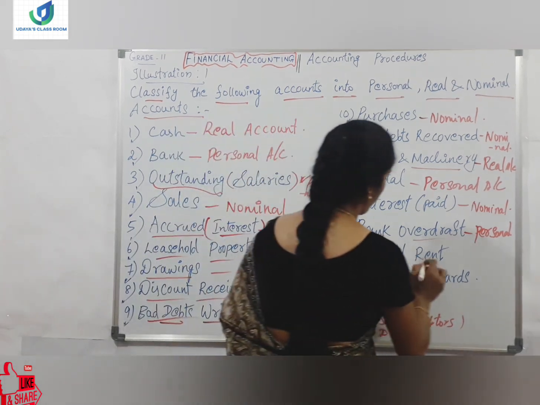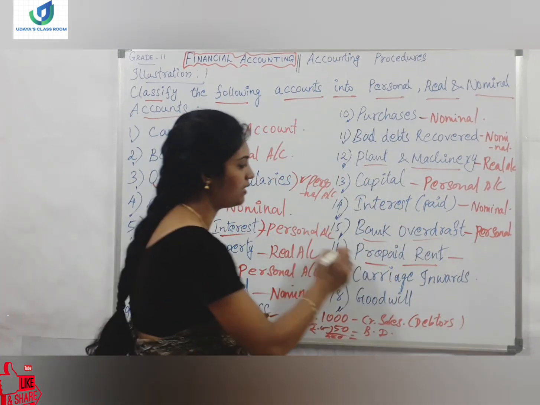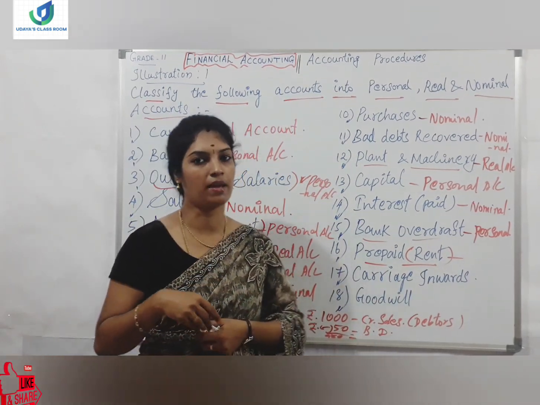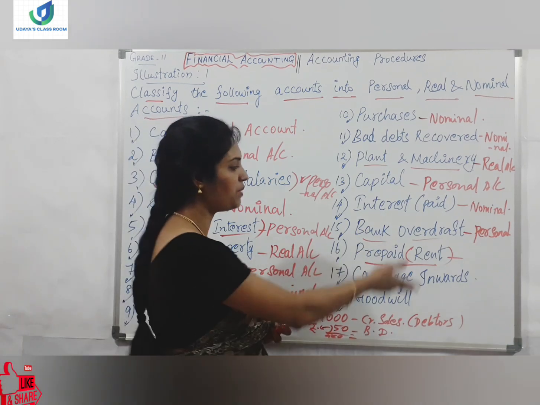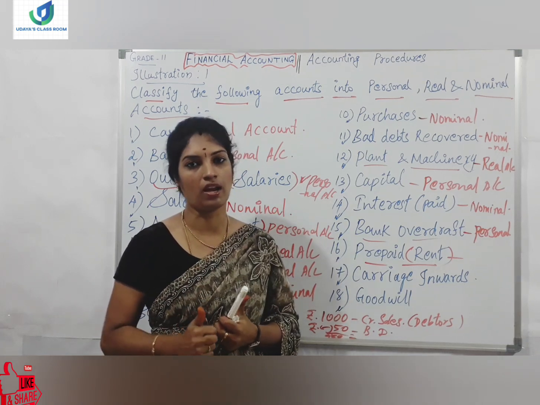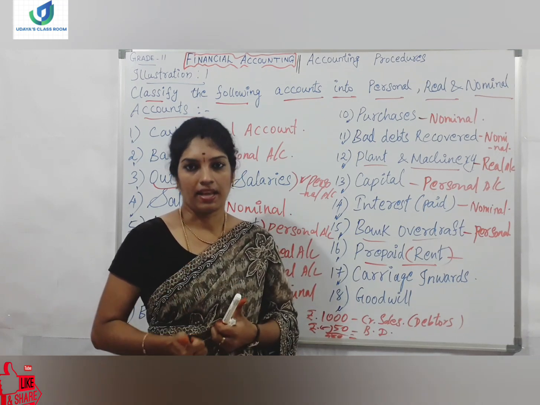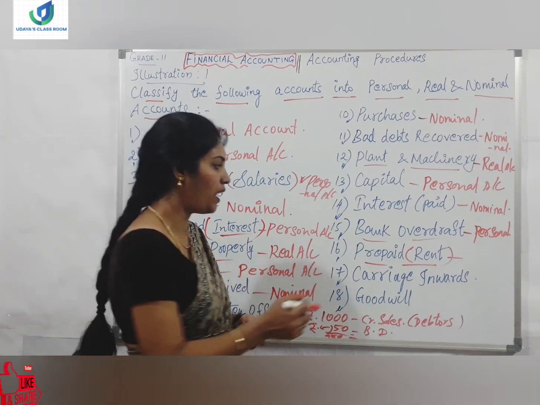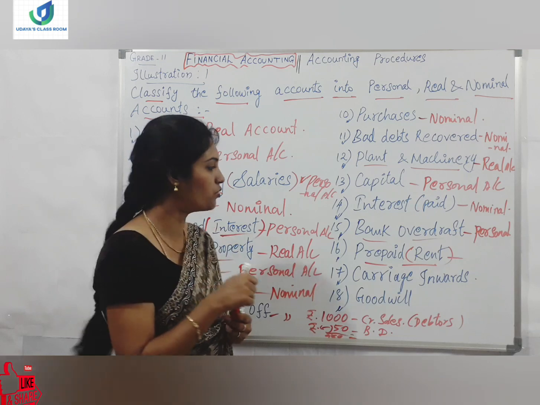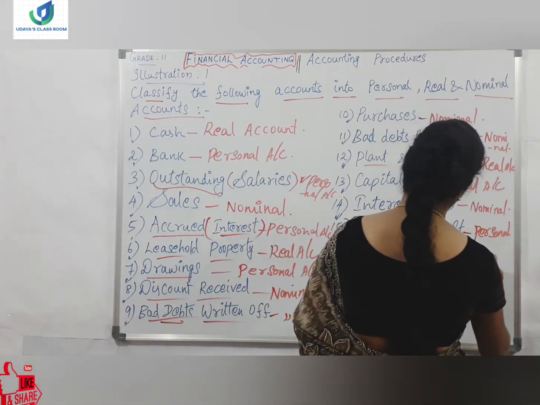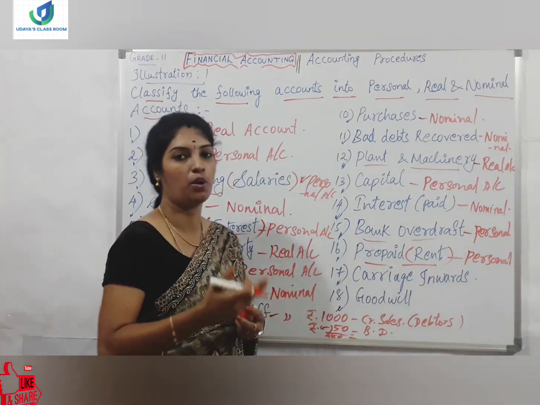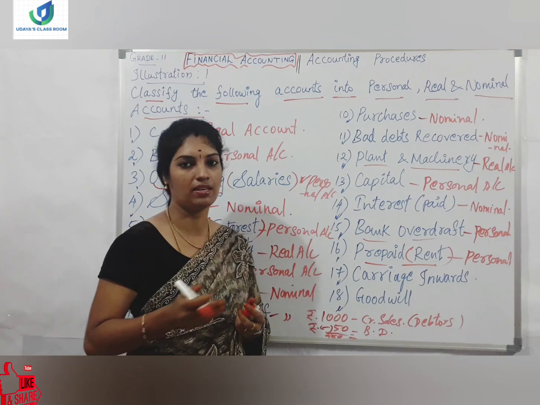Okay, next is prepaid rent. The term rent alone, if you take it, we have to pay rent, or sometimes we will be receiving rent also. Here it is prepaid rent. Rent paid alone means you can write nominal account because it is an expense. But as I told, if prepaid and outstanding come, we should not write nominal account, we have to write personal account. So the prepaid rent, we have paid in advance, rent paid in advance, everything is the same meaning.